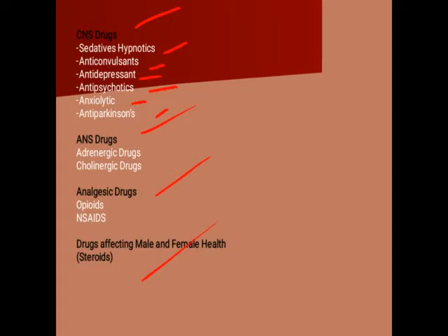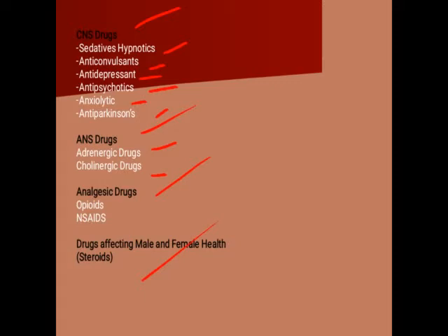They may be agonists or antagonists, so adrenergic agonists and antagonists, cholinergic drugs and anticholinergic drugs. That is the second chapter, the ANS.